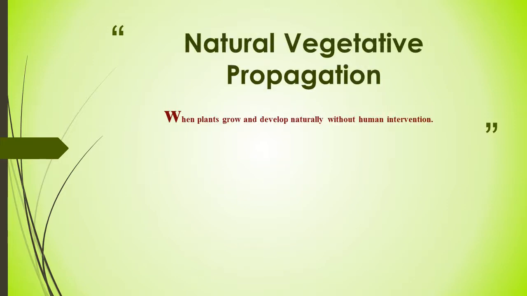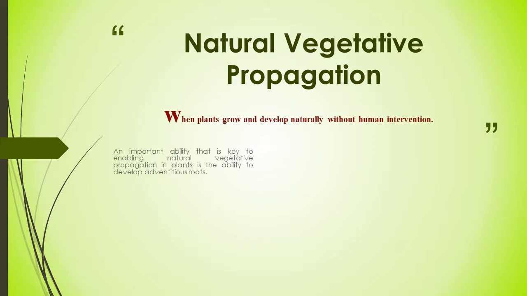Natural vegetative propagation is the method in which plants grow and develop in the natural environment, in the natural ecosystem, without any human involvement. So the vegetative propagation in which plants propagate or multiply without any human involvement is natural vegetative propagation. But with human involvement, it is artificial vegetative propagation. So the difference between natural and artificial vegetative propagation is this.